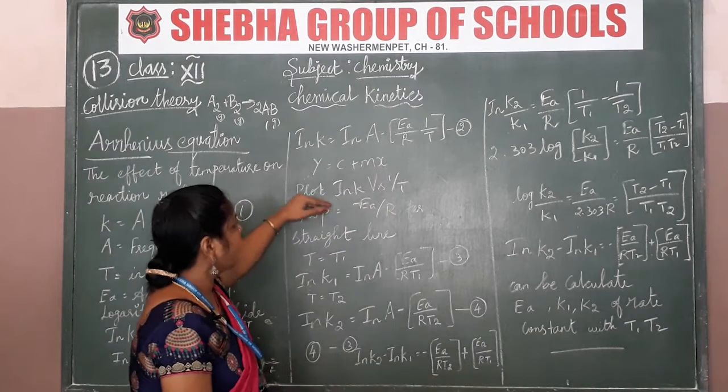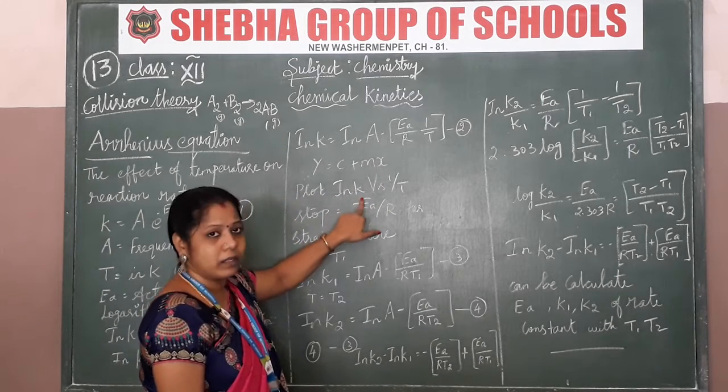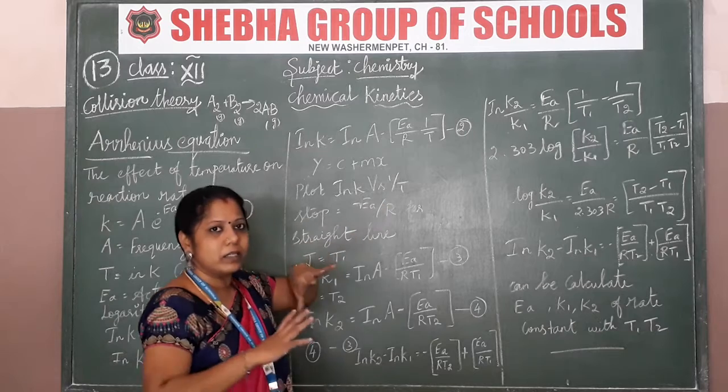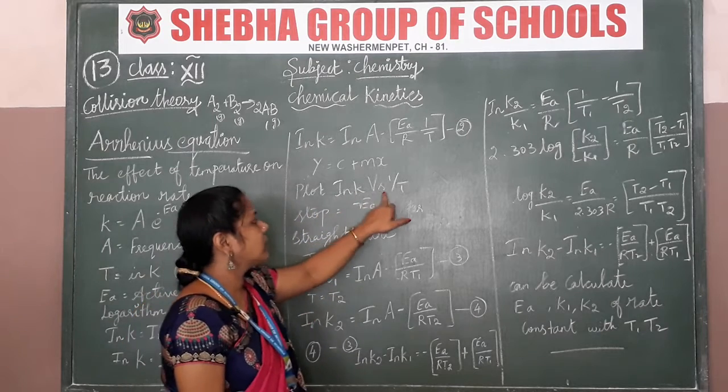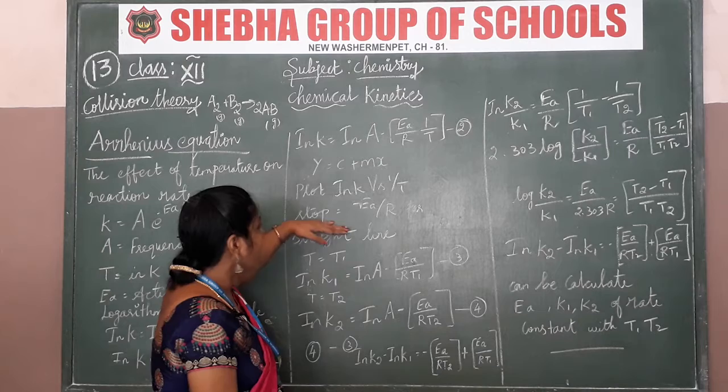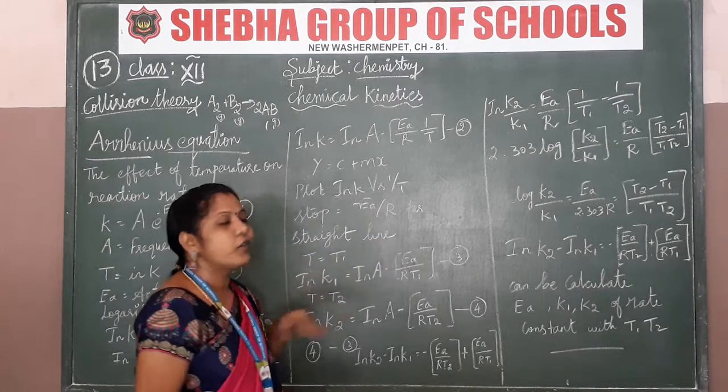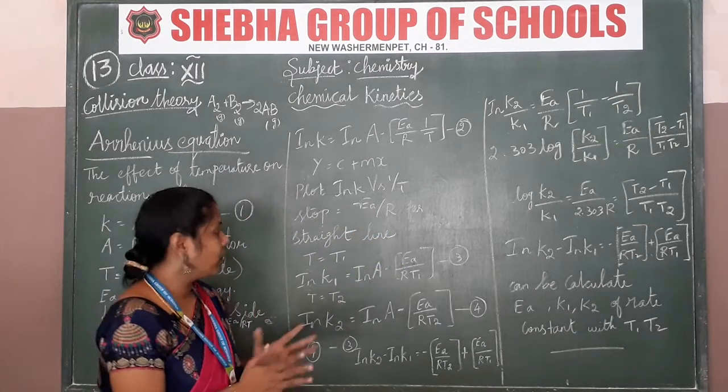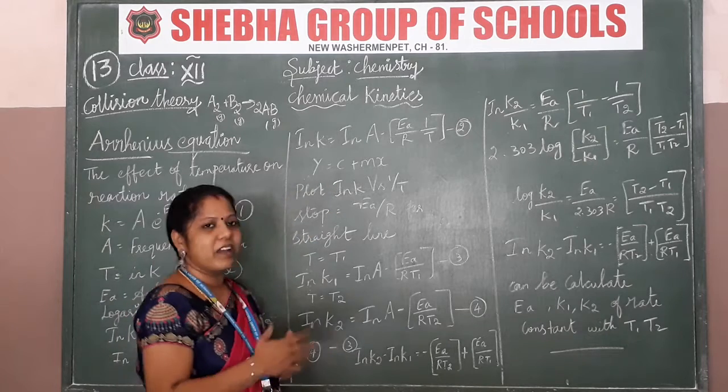You have to plot ln k. எதுக்கு இடையில நீங்கள் plot பண்ணணும்னா, ln k versus 1 by T with slope of minus Ea by R, so we can get a straight line. So graph நீங்கள் இதை depend பண்ணி நம்ம graph-ஐ make பண்ணலாம்.